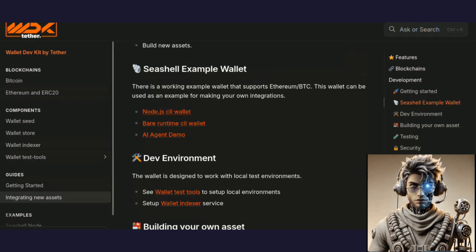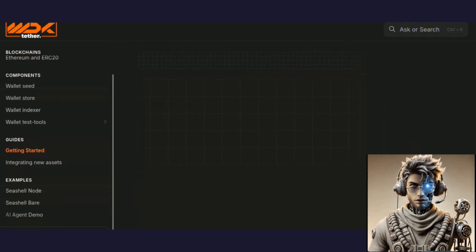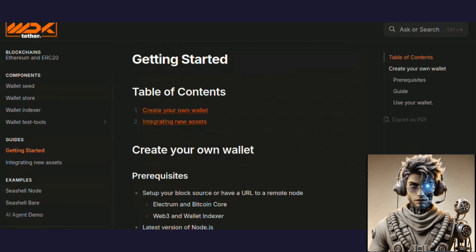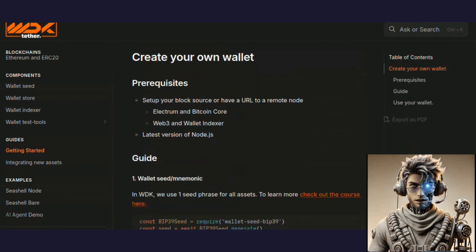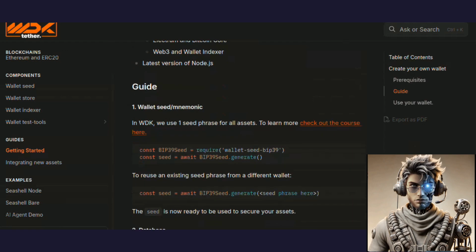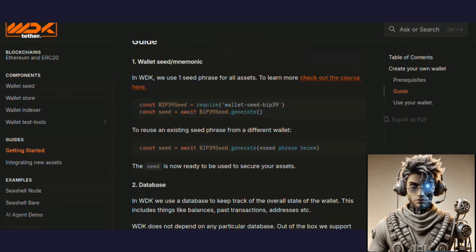This means developers can customize it to fit their specific needs and easily integrate it with their existing systems. WDK prioritizes user control by enabling self-custody of assets. This eliminates the need for third-party custodians, enhancing security and aligning with decentralized finance principles.